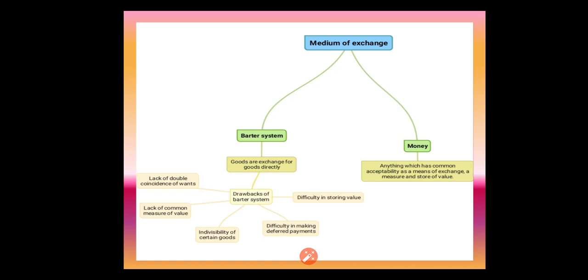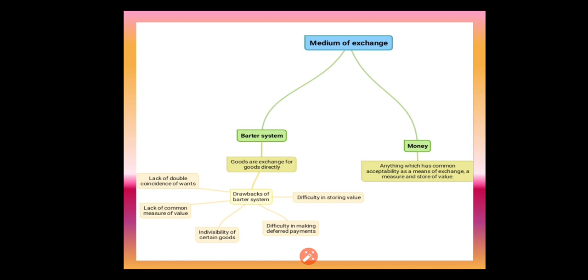In the barter system, first we have to know what the barter system is. The barter system means commodities are exchanged against commodities without the use of money. We won't use any money in the barter system. Only the commodities will be exchanged.